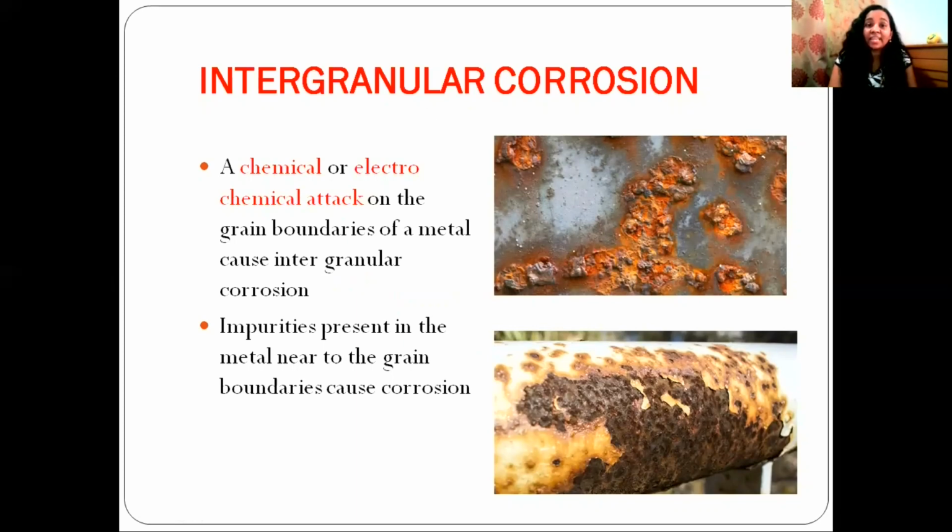The metal contains intergranular boundaries. Intergranular boundaries means the interface between two grains. The intergranular boundary is the 2D defect that is present in the crystal. So, chemical or electrochemical attack on the intergranular boundaries present on the metal surface causes corrosion. The impurities present on the metal surface near the grain boundaries will precipitate, and that leads to corrosion. This is known as intergranular corrosion.